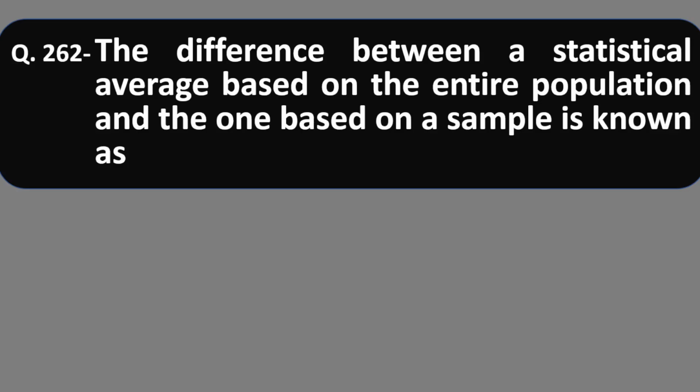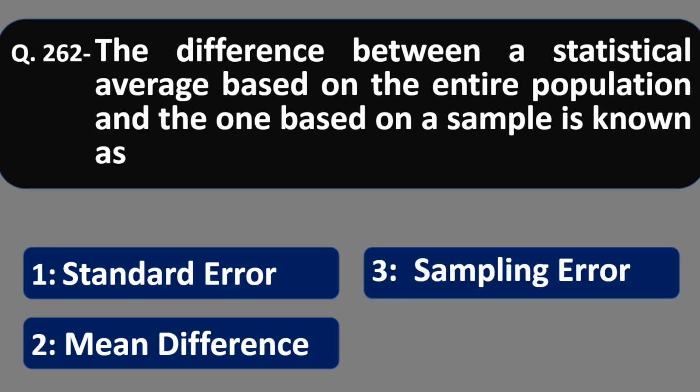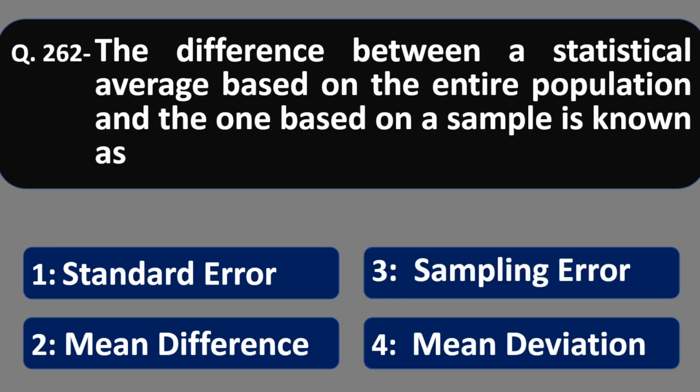Question 262. The difference between a statistical average based on the entire population and the one based on a sample, that is, the difference between the mean obtained from population and mean obtained from sample, is known as what? Let us see. Number 1, standard error; number 2, mean difference; number 3, sampling error; number 4, mean deviation. It is called sampling error. Option number 3 is correct.